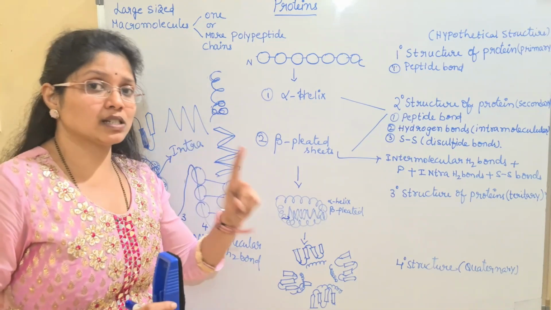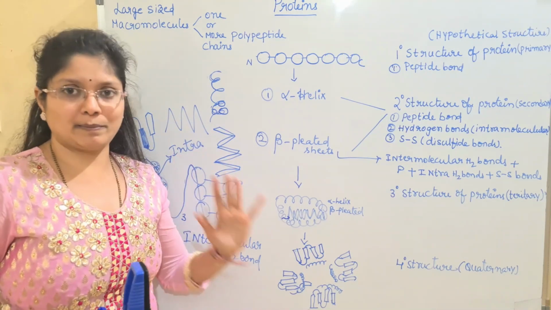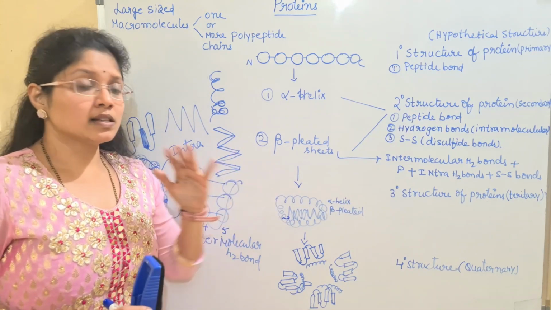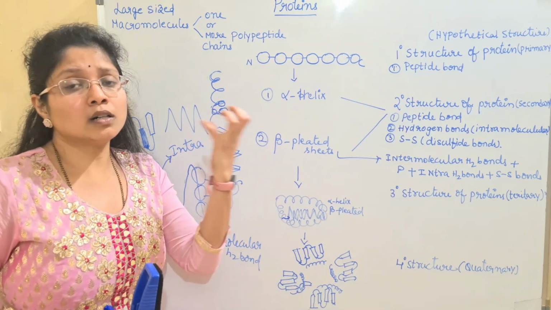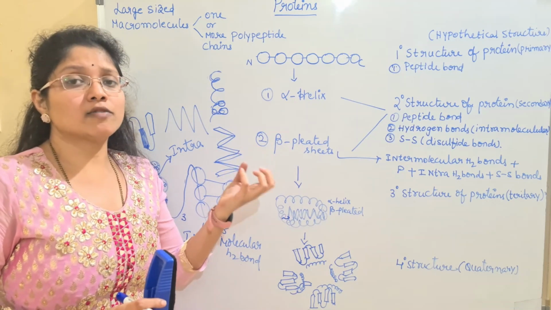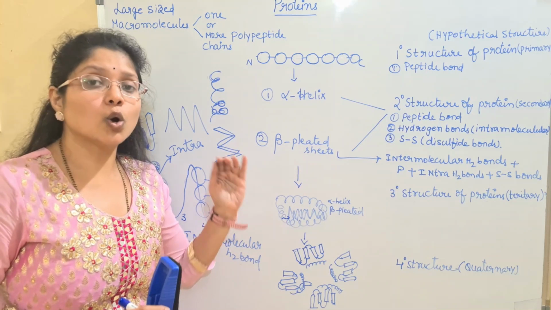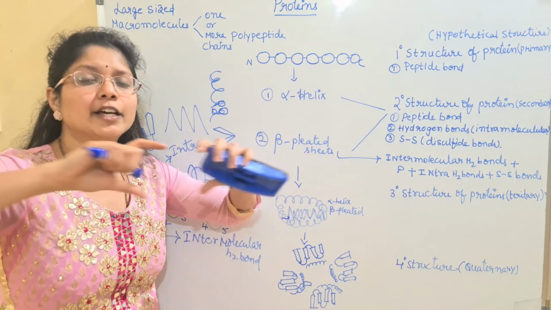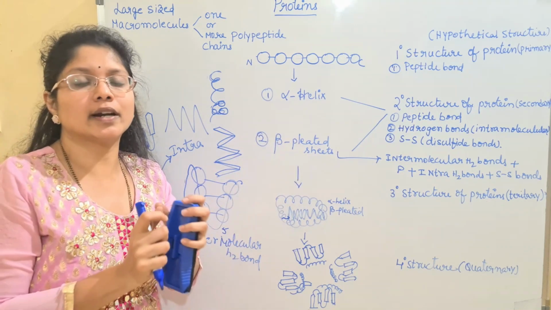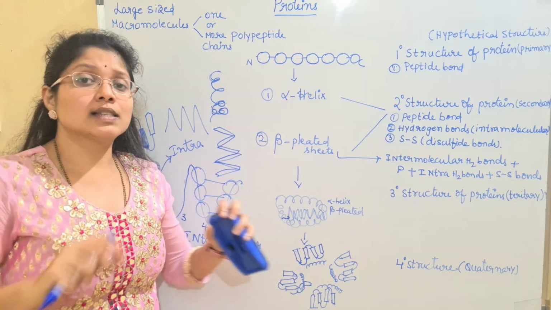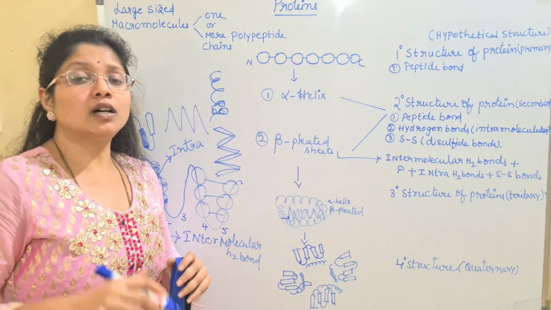So I am discussing a single polypeptide. The tertiary structure means a single polypeptide. A single polypeptide forming a circular protein, this kind of simple protein is said to be the globular protein. A single polypeptide forming a linear rope-like structure is not joined end to end like a circle. It is simply a rope-like structure. Such a type of protein is said to be the fibrous protein.